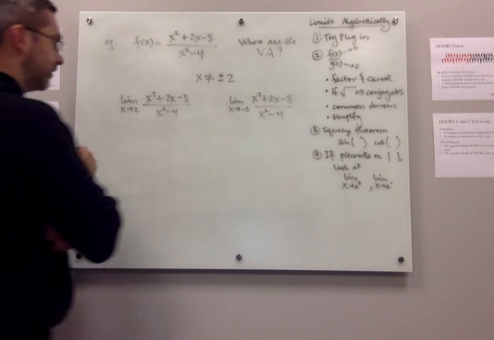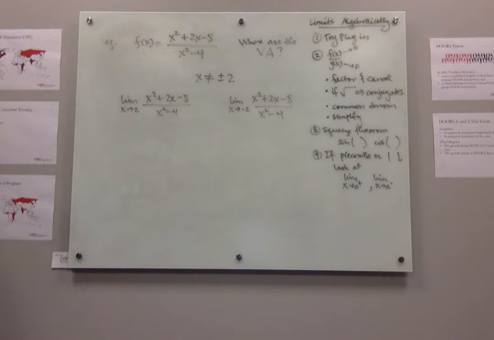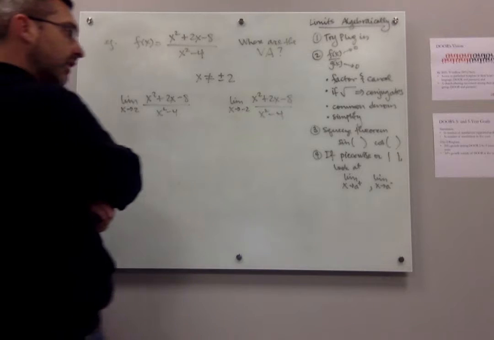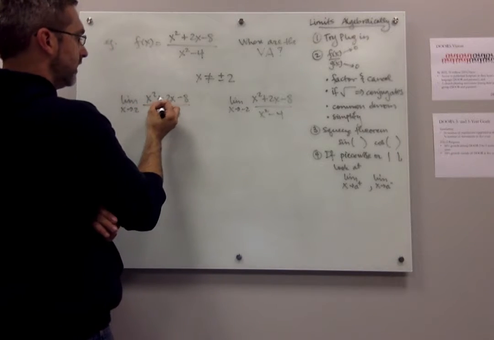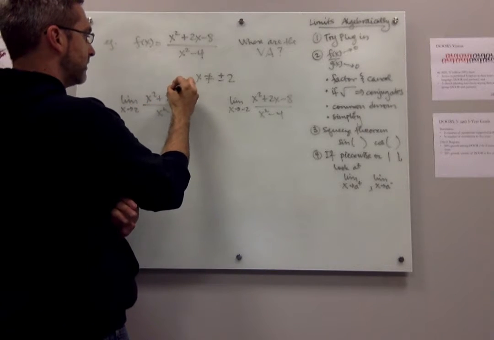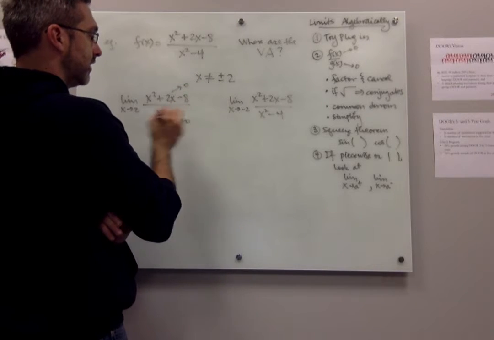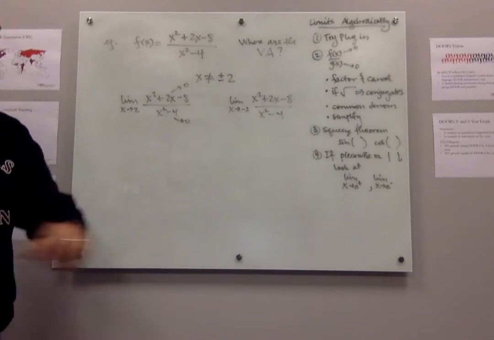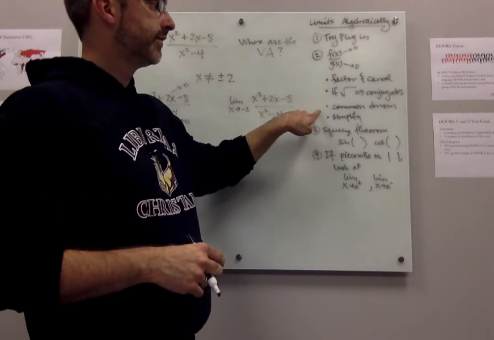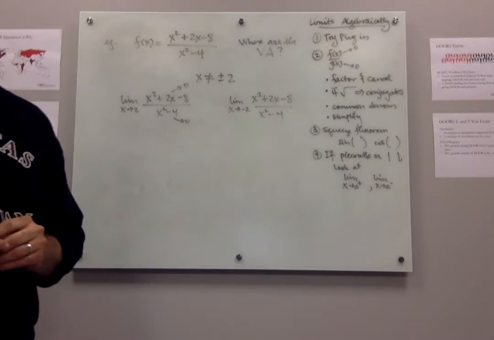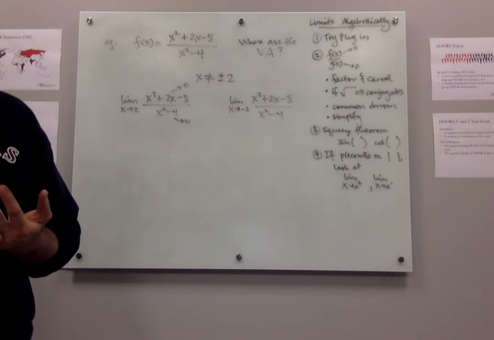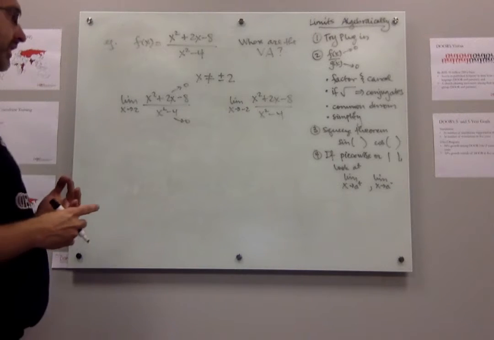Okay, so let's start with what's happening at 2. If we plug in, I get 4 plus 4 minus 8, so the top goes to 0. And then 4 minus 4, the bottom also goes to 0. So this tells me I'm in this scenario over here. And I should probably do what? Yeah, I should probably factor and cancel.